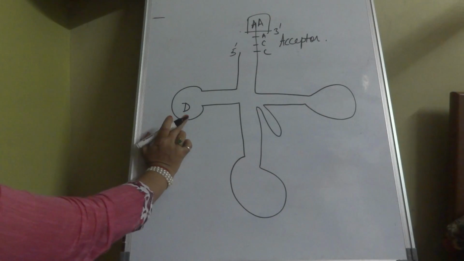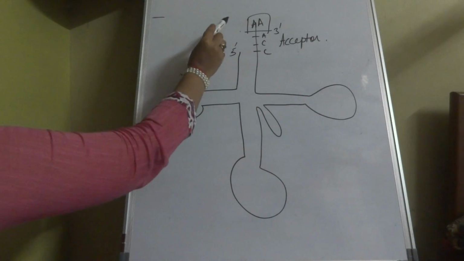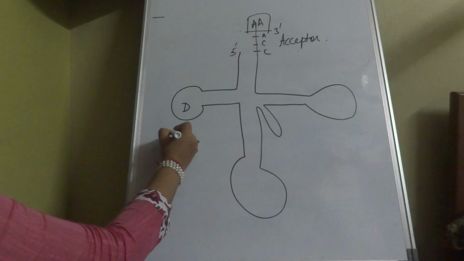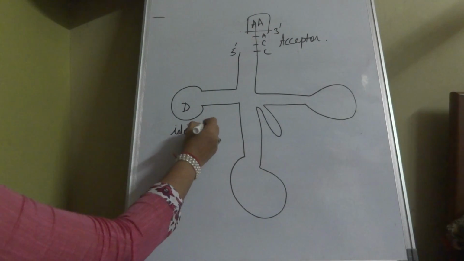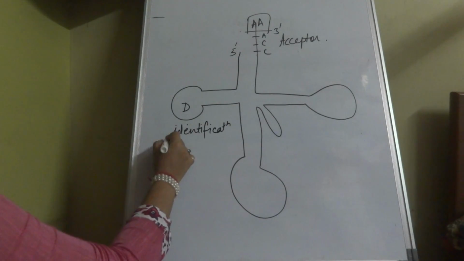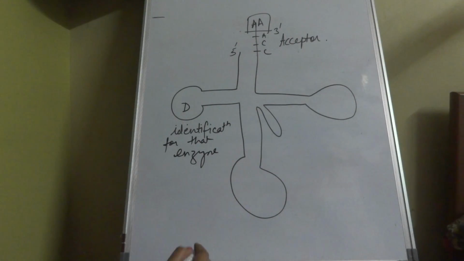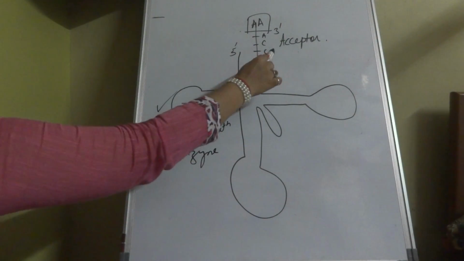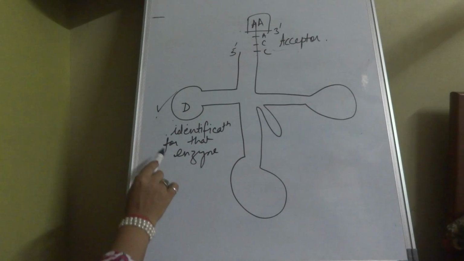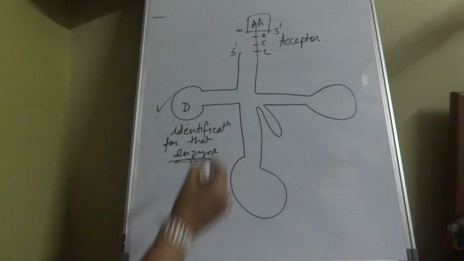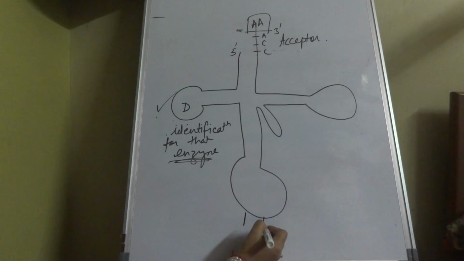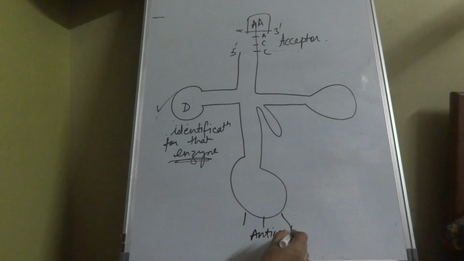So if this D arm is present, the enzyme knows that this amino acid is to be bound over. So basically it helps in the identification for that enzyme. Okay, you should know the function of each arm. Now one arm we have done, this is the acceptor arm, this will carry amino acid. D arm, it is identification for that enzyme which helps in the carrying of the amino acid. Now this arm, as I told you, mRNA and tRNA are best friends. So this is the anticodon arm, and this is complementary to the mRNA.